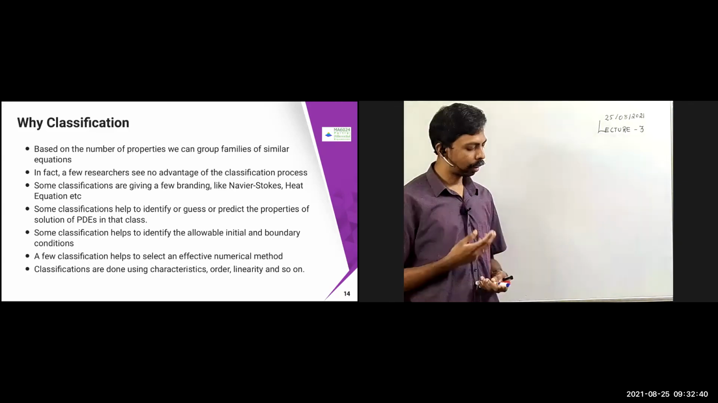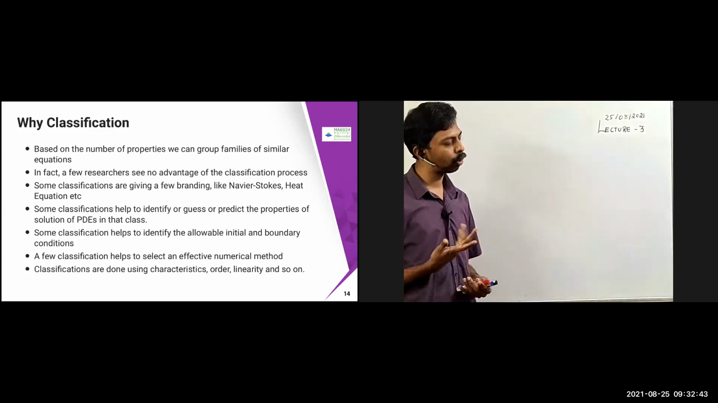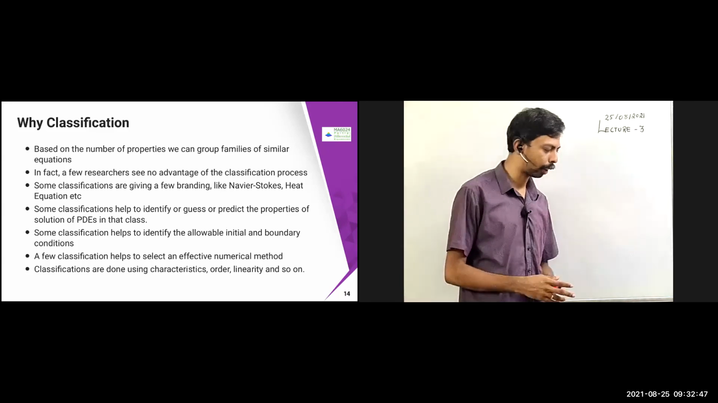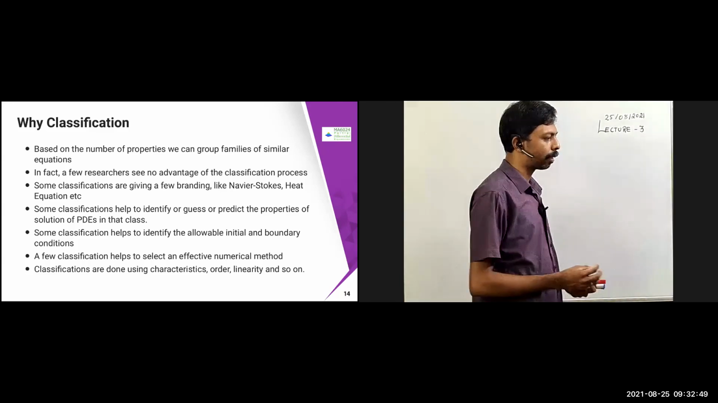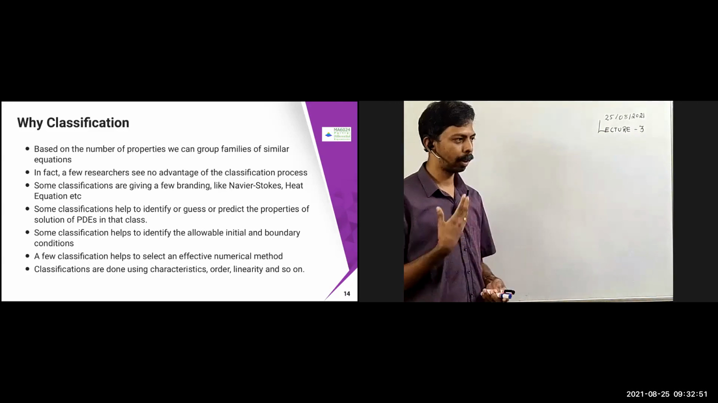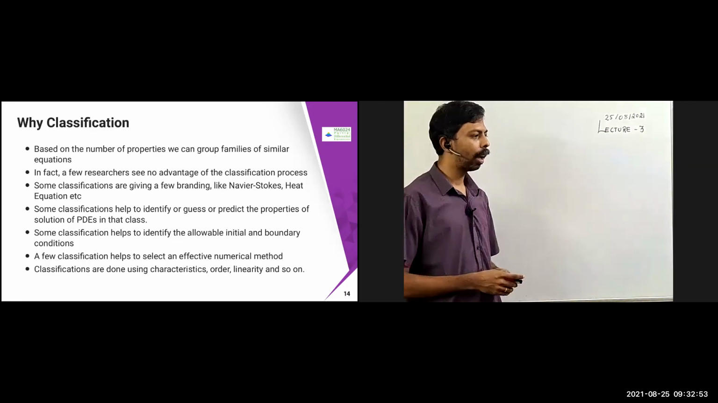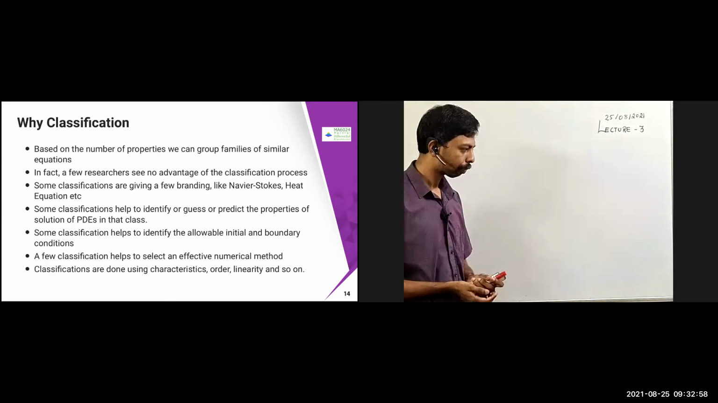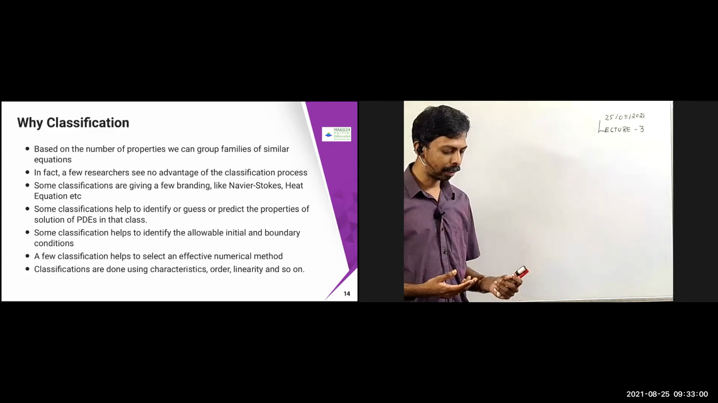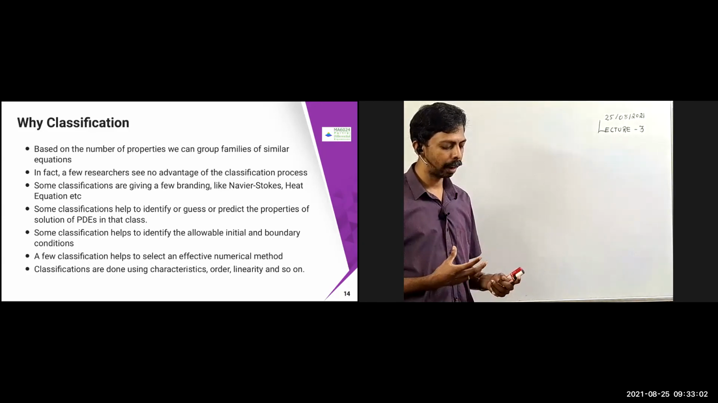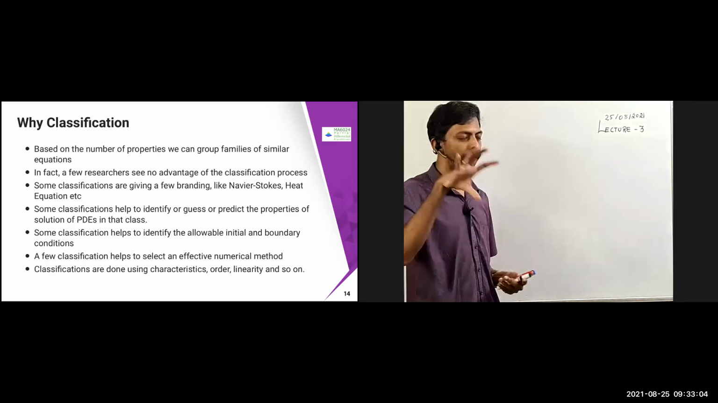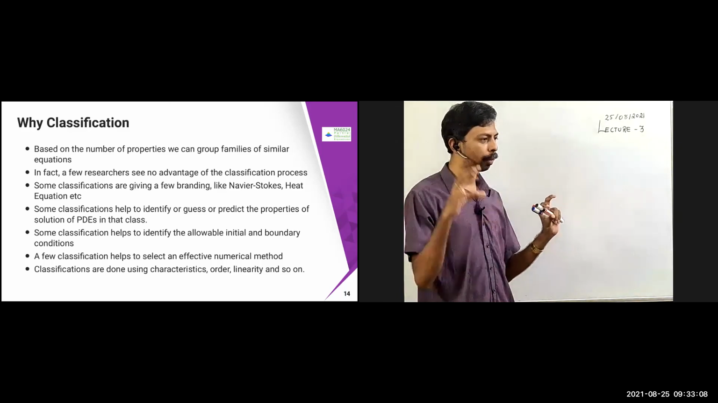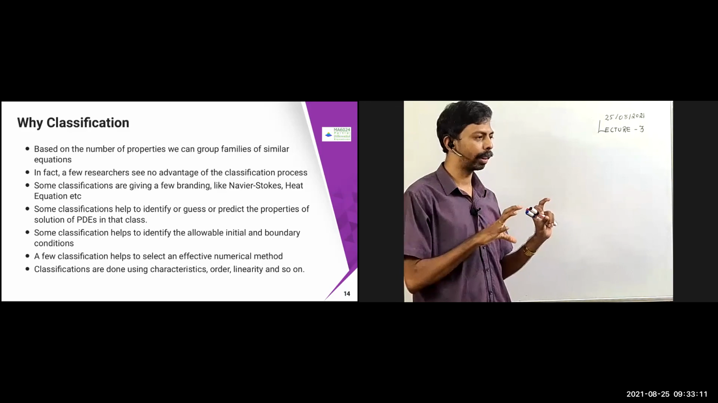As I mentioned, some researchers or authors don't see the advantage of classification. They say the classification process is not required. But some classifications give a branding name. For example, the Navier-Stokes equation which we have seen, or the Euler equation, or the heat equation. This is also a kind of classification. And some classifications are helpful to identify or guess answers. For example, if you solve a heat equation or an elliptic problem, then you can expect a similar kind of solution for the same kind of equation which I give.